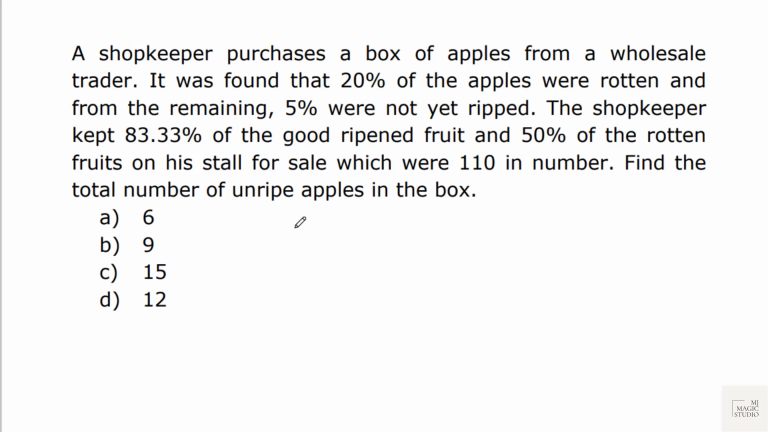A shopkeeper purchases a box of apples from a wholesale trader. He found that 20% of the apples were rotten. So suppose 100 apples were purchased. Rotten are 20%, that is 20. And the good ones are the remaining, that is 80. And from the remaining 80, 5% are not yet ripe. So 80's 5% is 4. So ripe are 80 minus 4, that is 76.